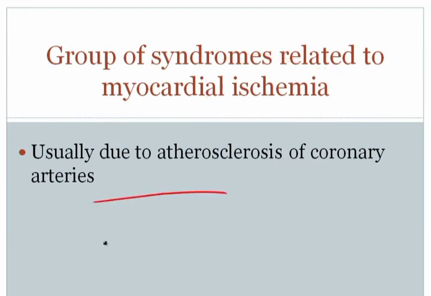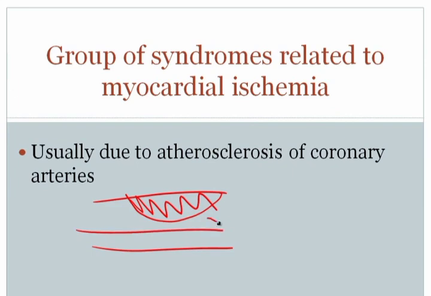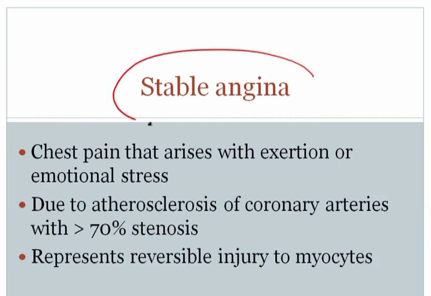It's usually due to atherosclerosis. If you've got atherosclerosis in the coronary artery, you decrease the amount of blood flow going to the myocardium. Therefore, the risk factors for ischemic heart disease are going to be very similar to those of atherosclerosis, and it so happens that the incidence of ischemic heart disease increases with age, just as the incidence of atherosclerosis also increases with age. The first of these disorders is stable angina.